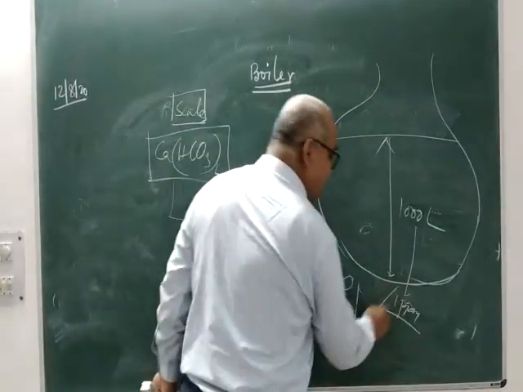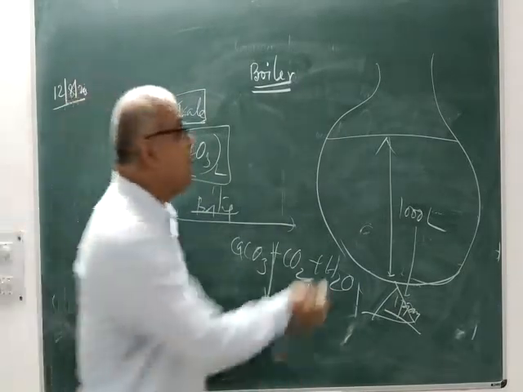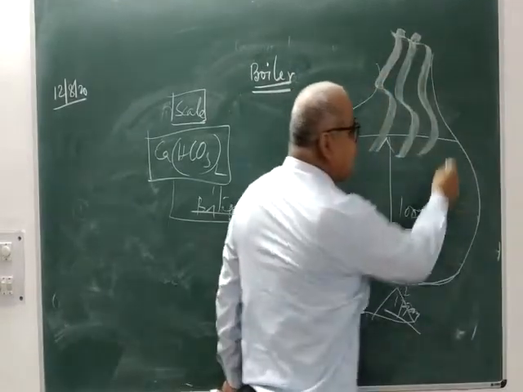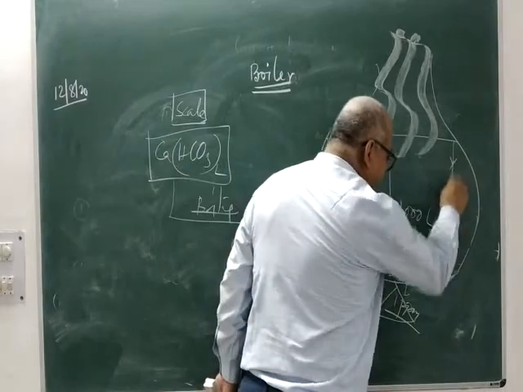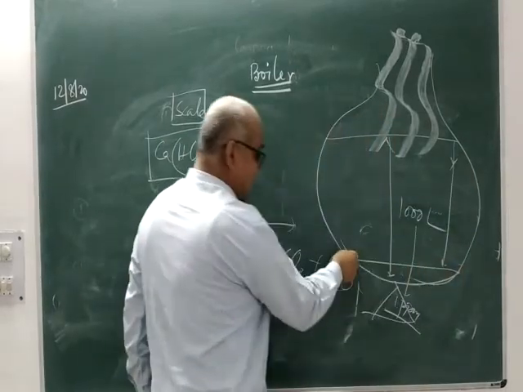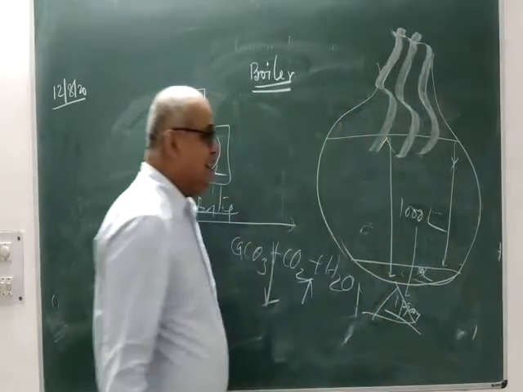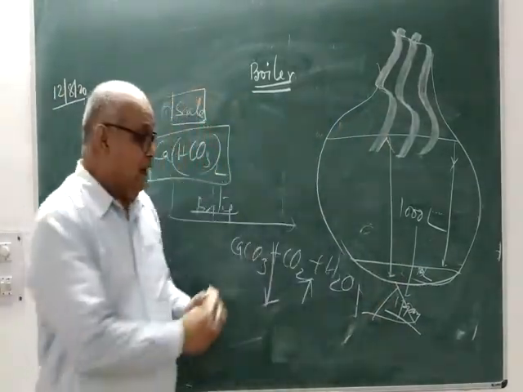Now heating is started. After some time water will start boiling, steam will be produced and steam will go out, and slowly the water level will go down. Ultimately, suppose it has gone down to this level, when 10 liters of water is left. Initially you started with 1000 liters, now it is 10 liters only. Heating is stopped.